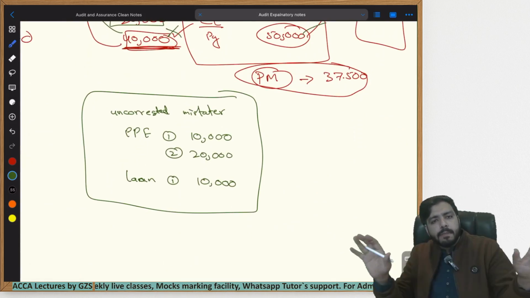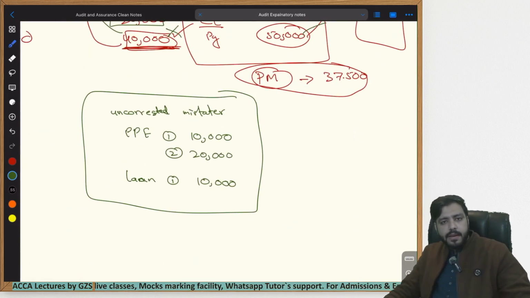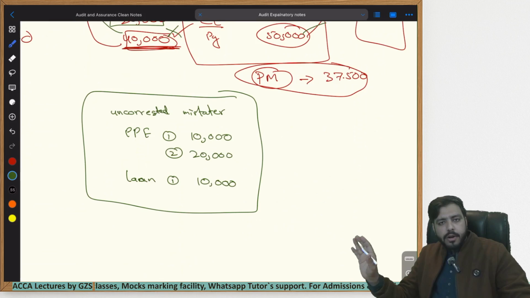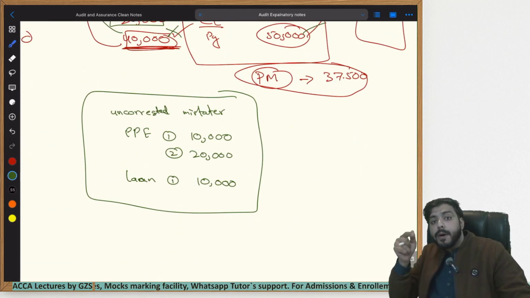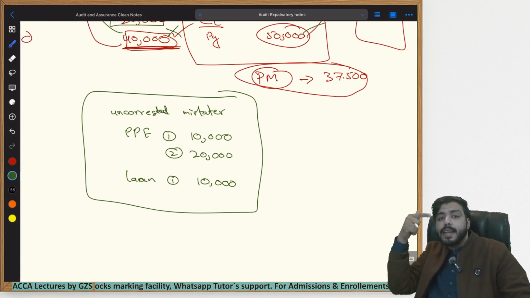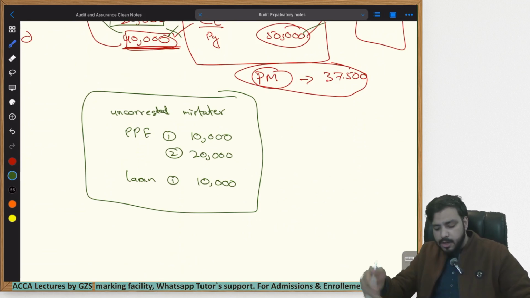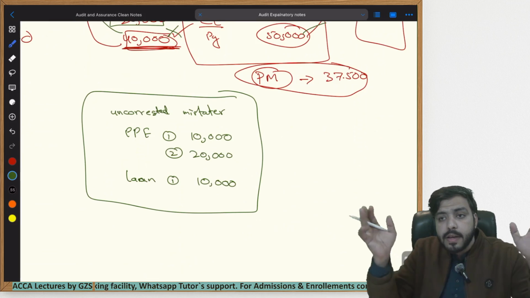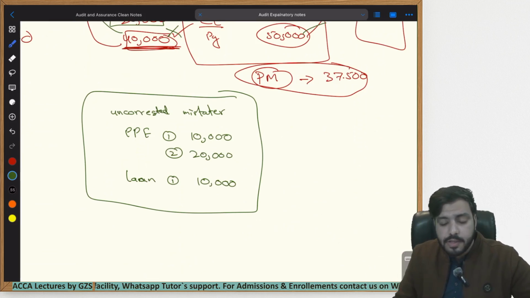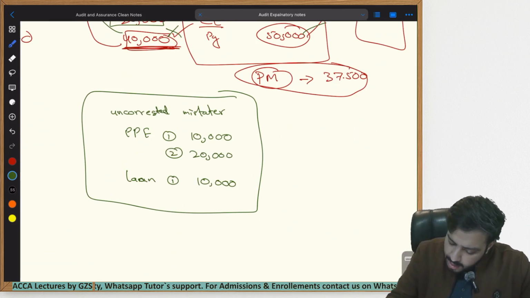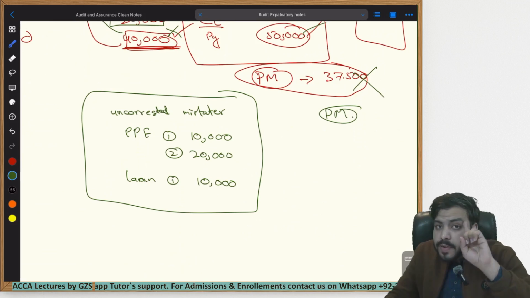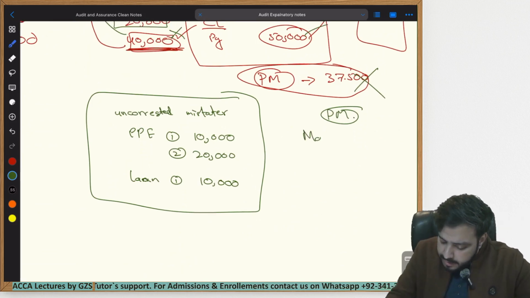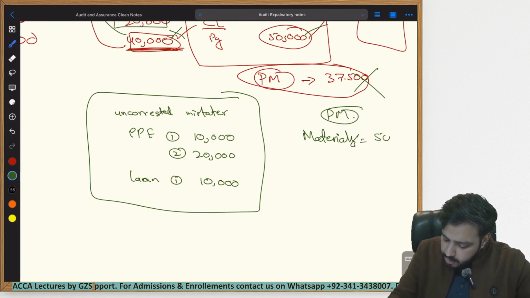Once the audit is complete, all the financial statements have been audited properly by the auditor, all the errors which were above performance materiality in every single line item have been corrected by the management. Now basically the auditor is finalizing the audit. During the finalization stage, he will now ignore performance materiality. Now he will remember back what was the materiality we calculated at the start of the audit. The materiality was $50,000.